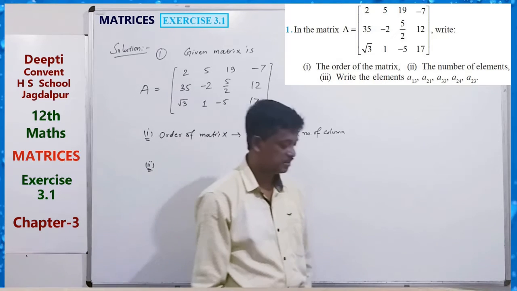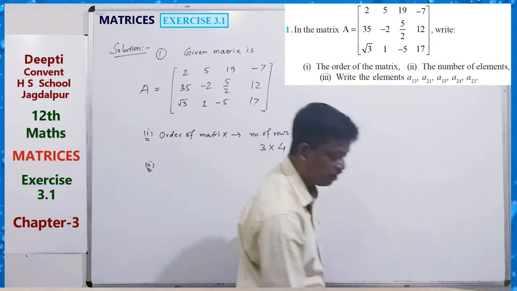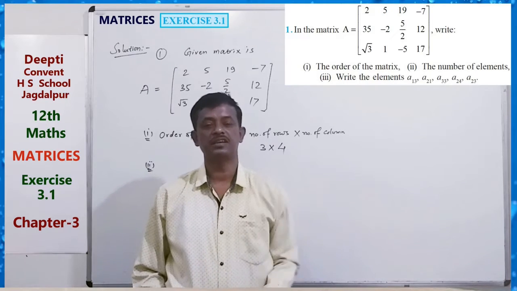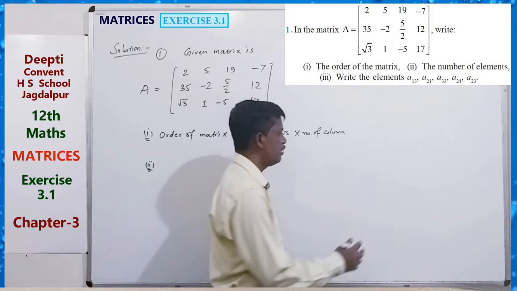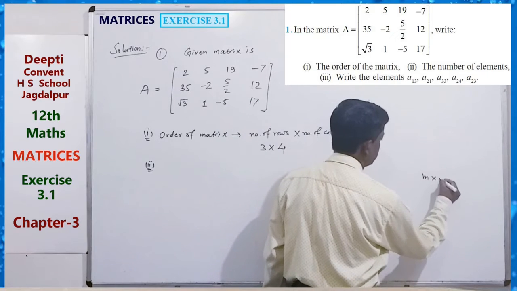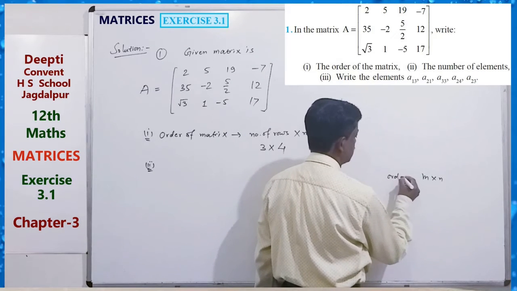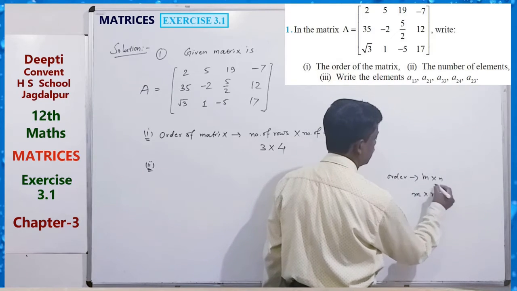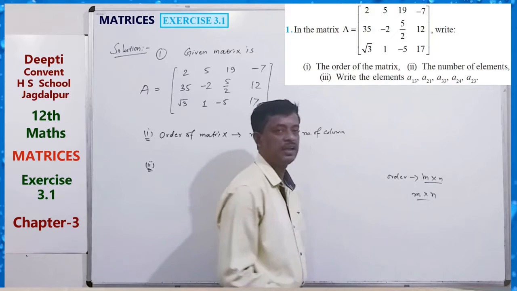Second, the number of elements. What is the number of elements in a matrix? How many elements are there? Very simple: if the order is m by n, then the number of elements is also m into n.